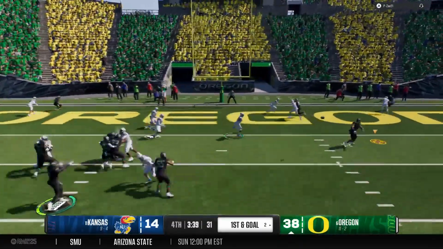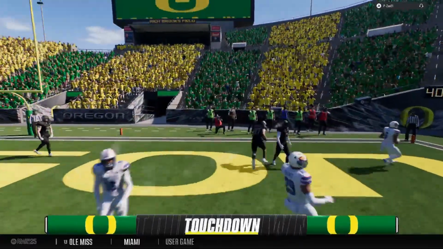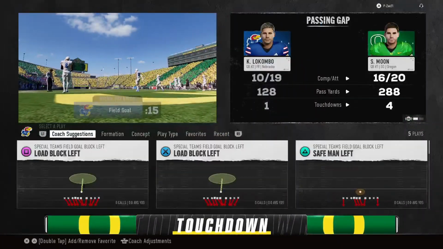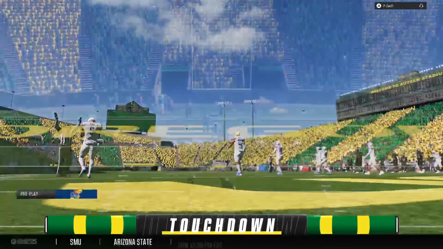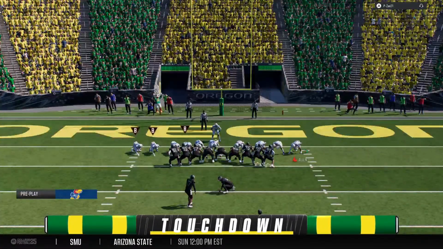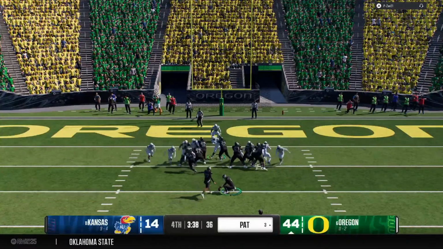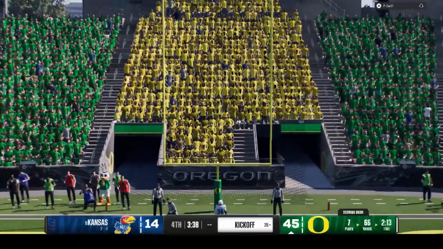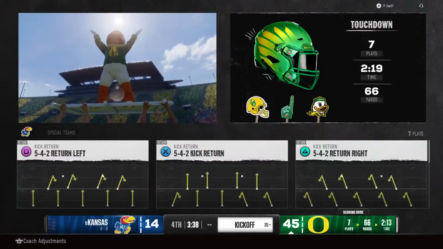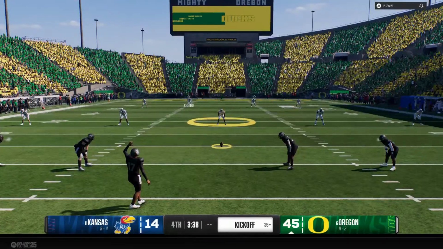From the gun, he looks for an open man. He's got it near the end zone. Touchdown, Oregon, to stretch the lead. And they get set now to try the PAT. And the kick is up and good. They tack on a point to their lead. Now they get set to kick it away.